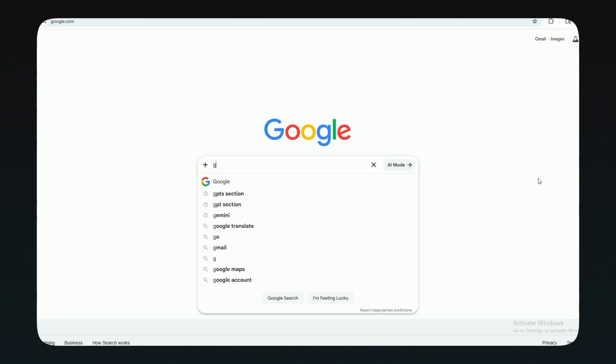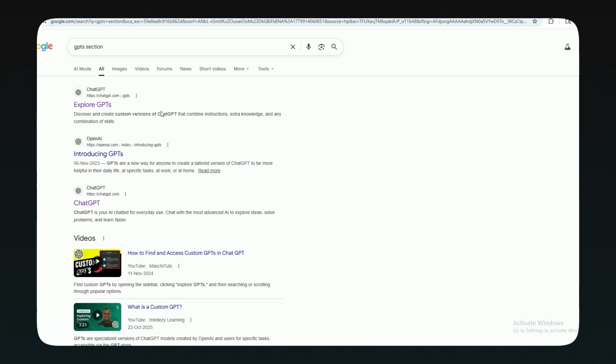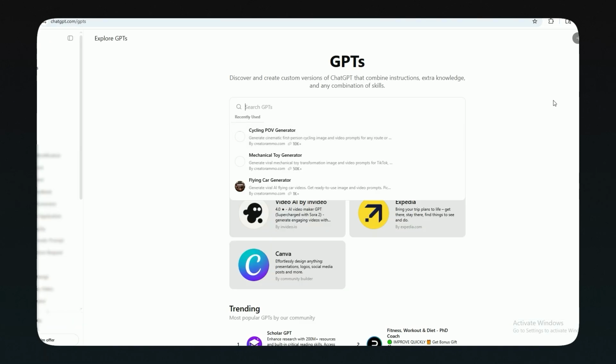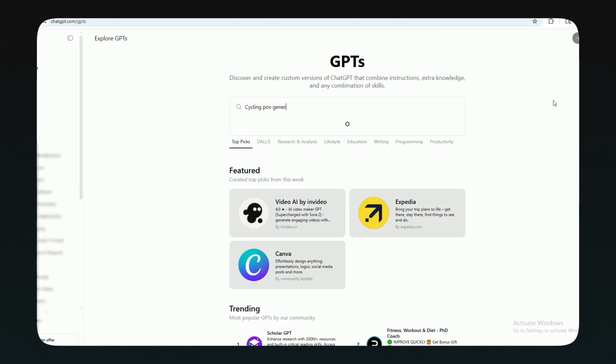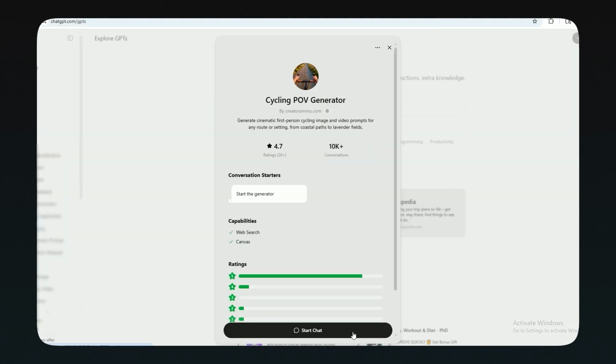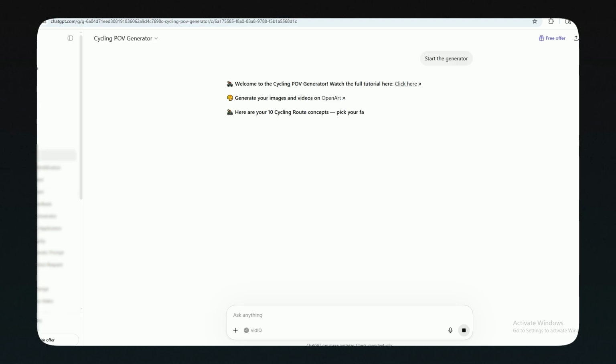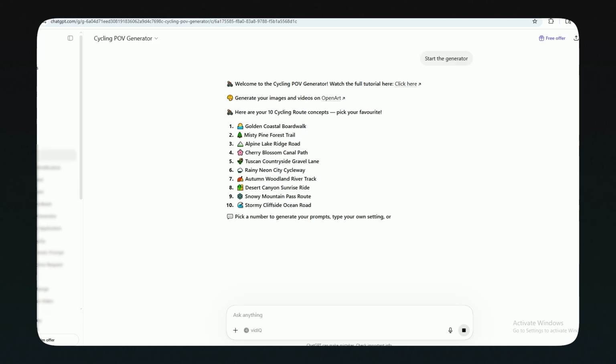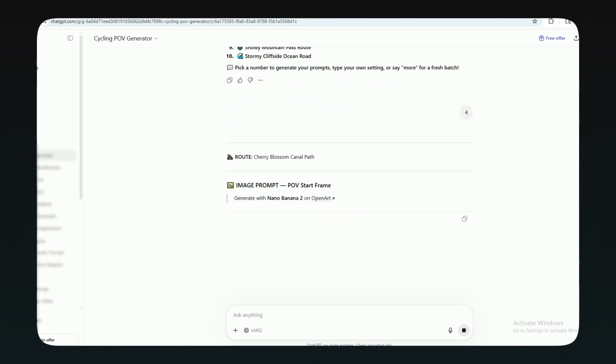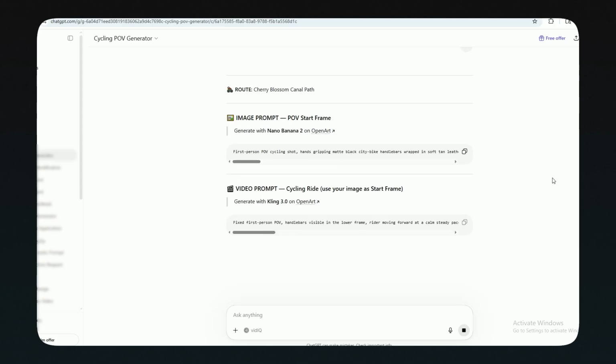First, open Google and search something like GPTs section. Once the link opens, search for cycling POV generator. Open it and click Start Generator. The GPT will give you 10 different cycling scenes to choose from. You can pick a number, write your own idea, or ask for more options. I'm going with number 4. Once it loads, the GPT will generate an image prompt and a video prompt for you.